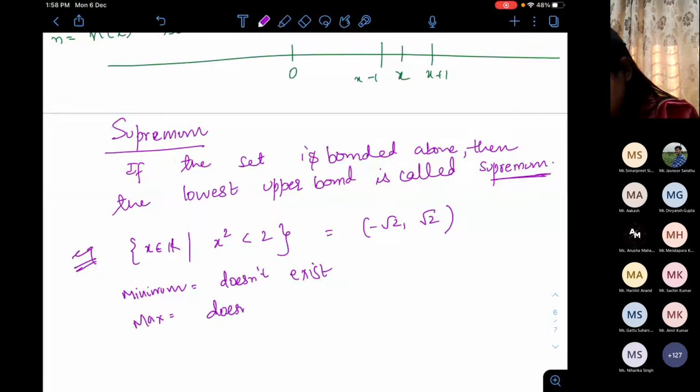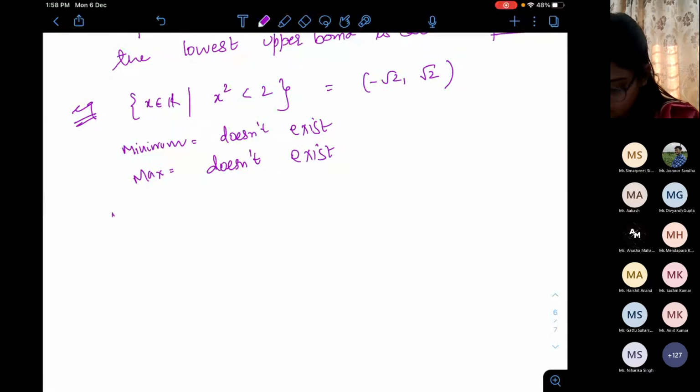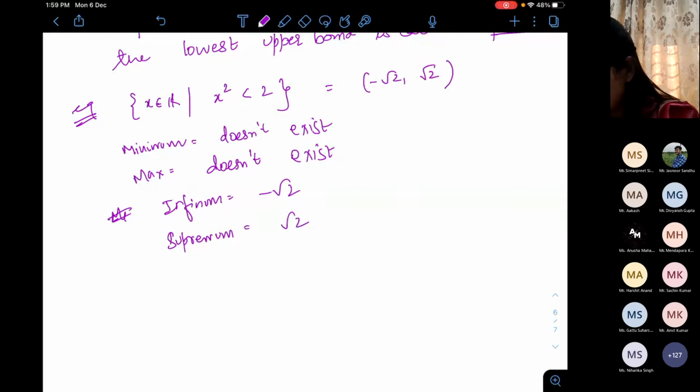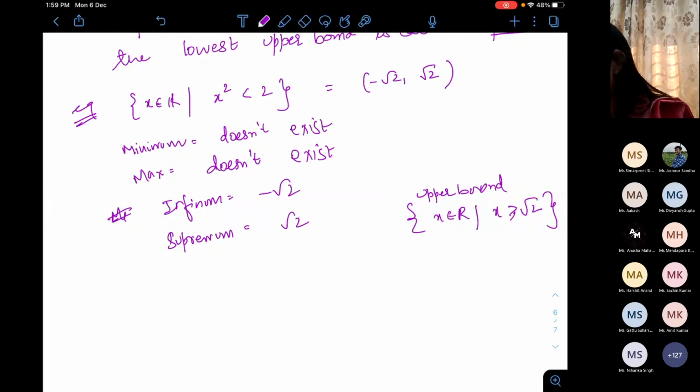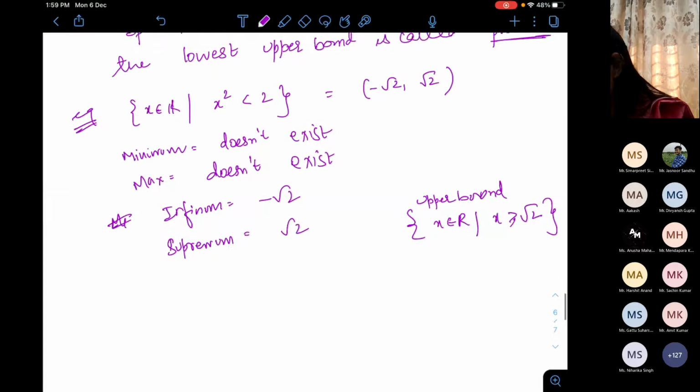And what are the infimum and supremum? The infimum is minus root 2 and the supremum is root 2. Because if I write the upper bounds, x belonging to R, the upper bounds are all x greater than or equal to root 2. So I have to take the least, and the least is root 2.